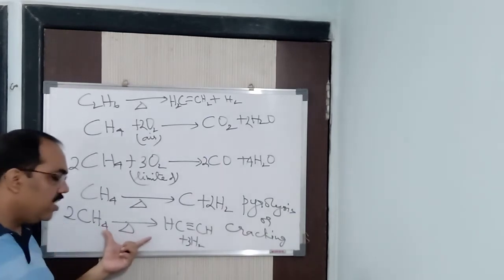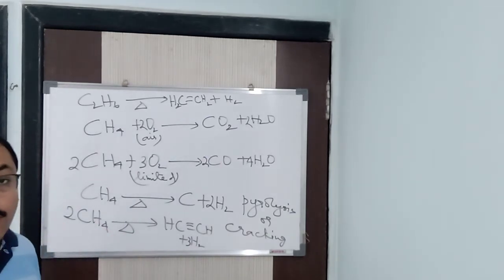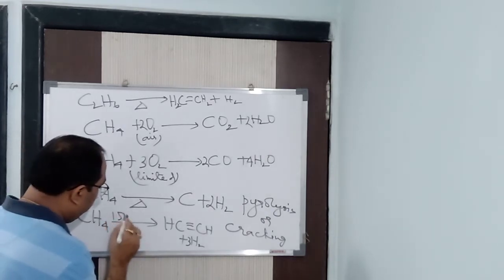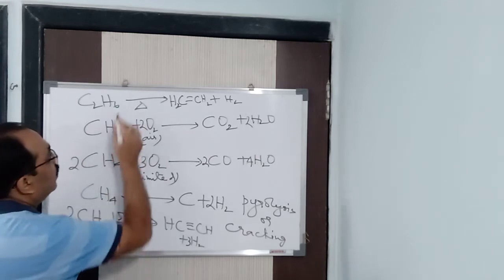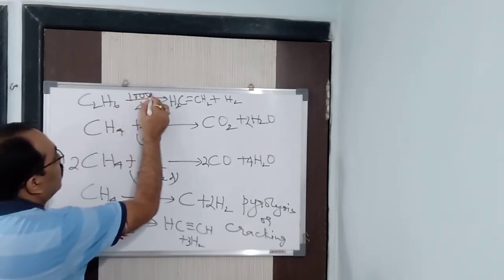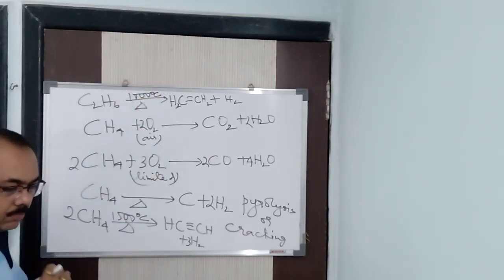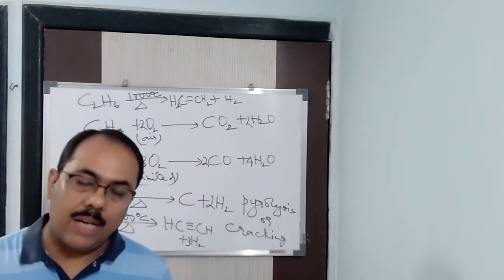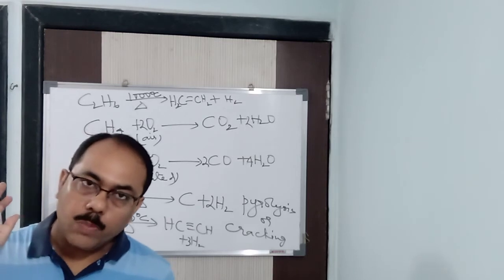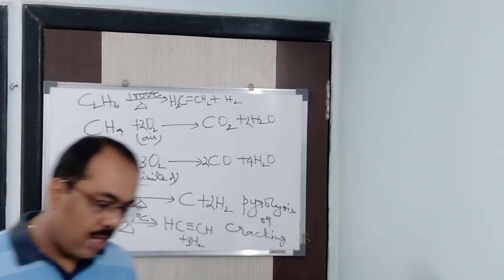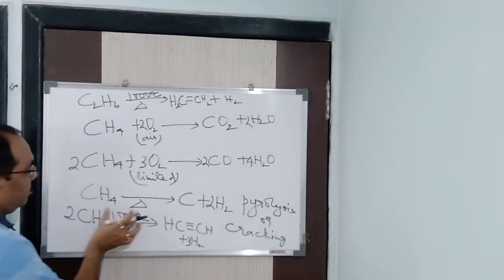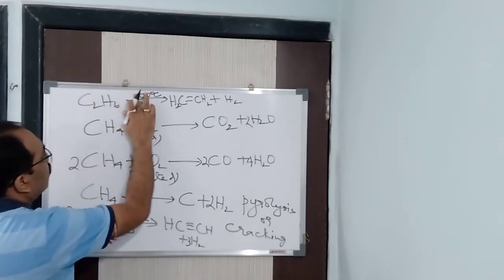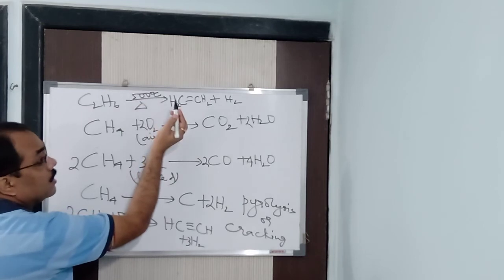So methane on heating at a temperature of. Now you might be wondering how much temperature I should take. The temperature you should take here is around 1500 degrees Celsius, and here around 1000 degrees Celsius. Clear? So when you heat at a very high temperature, I am going to get the corresponding alkenes or alkynes. Now, if you want to reduce the temperature, suppose you say no, I will not take 1000 degrees, you can take 500 also, no problem, but you need to take a catalyst then.